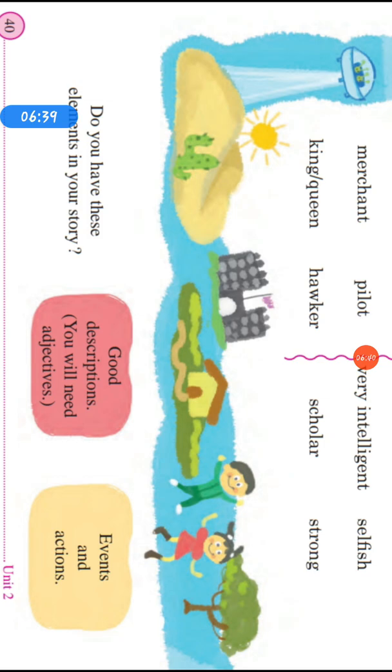See, do you have these elements in your story? After writing your story, check for these elements. For good description, you will need adjectives to describe the characters, events and actions. The story must have events and actions.